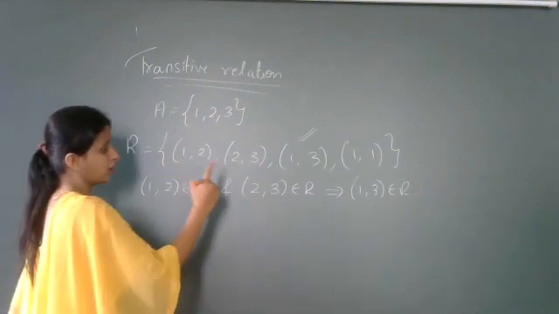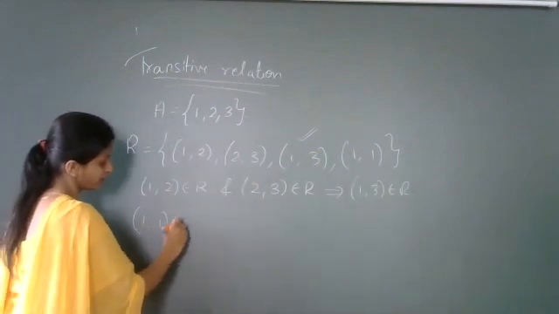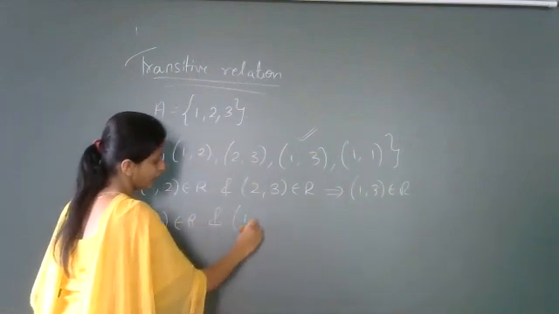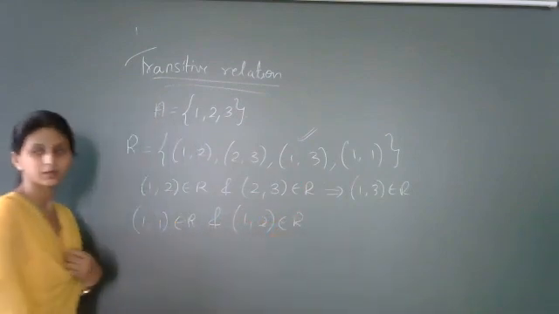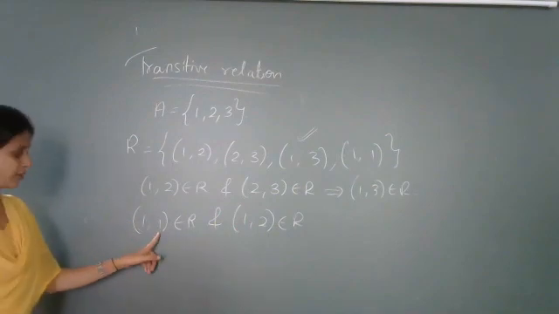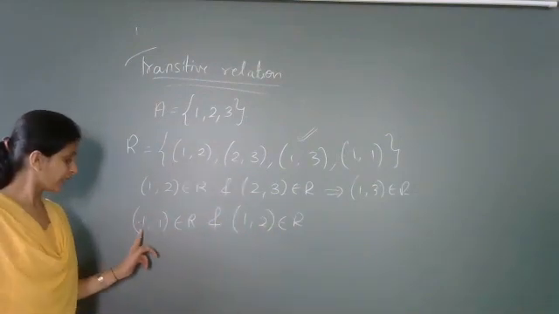Now if I consider the ordered pairs 1, 1 and 1, 2. See here, students: 1, 1 belongs to R and 1, 2 belongs to R. So they are of the form A, B